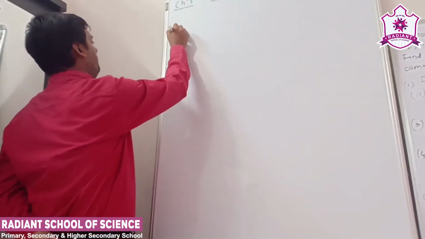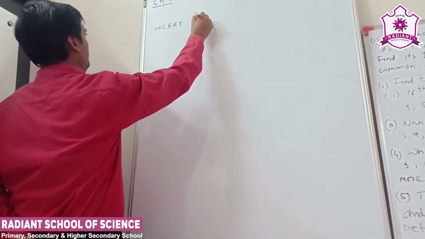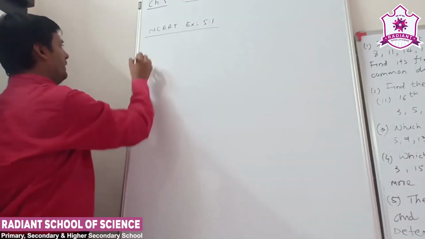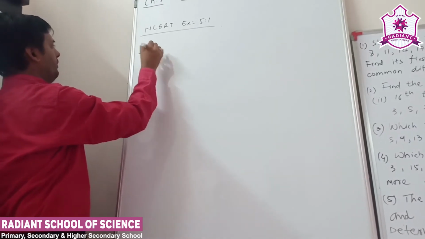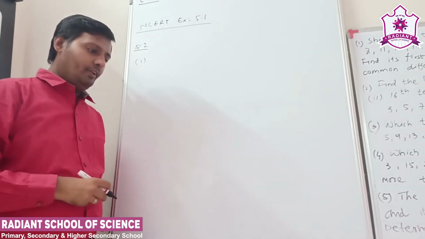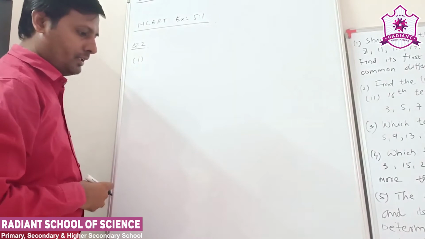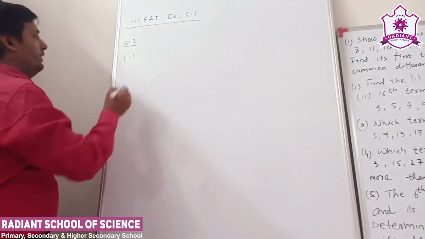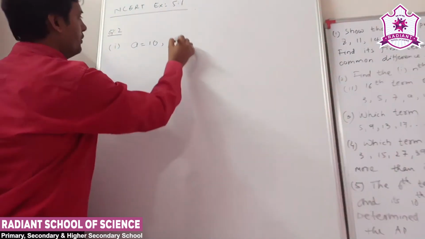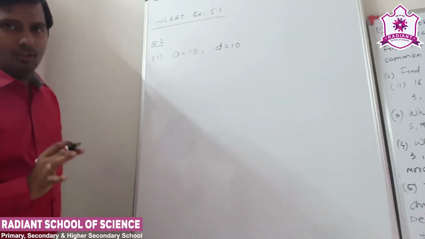Okay. Now let's start NCERT exercise 5.1. Starting from question number 2, we discuss the simple terms. Question: find the first 4 terms of the given AP, where a and d are given. First, a is equal to 10, and d is also 10. The first term is 10 and the common difference is also 10.